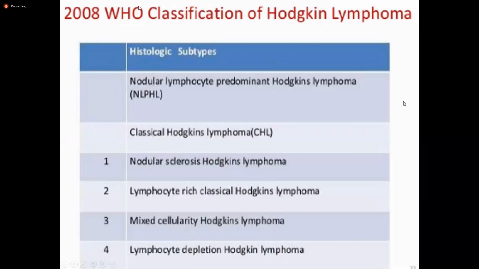WHO classification of Hodgkin lymphoma: we divide it into nodular lymphocyte predominant Hodgkin lymphoma and classical Hodgkin lymphoma. Classical Hodgkin lymphoma is further divided into nodular sclerosis, lymphocyte rich.